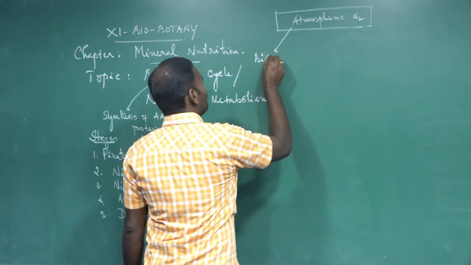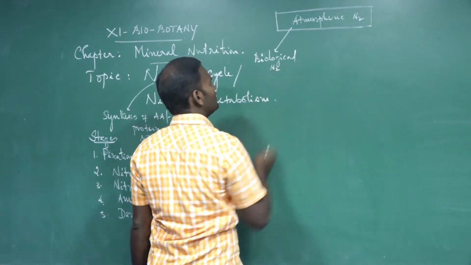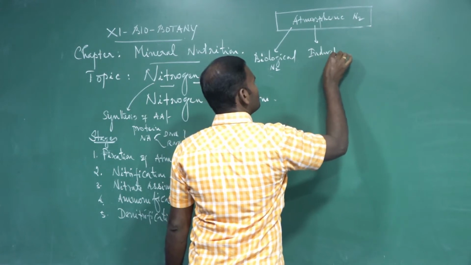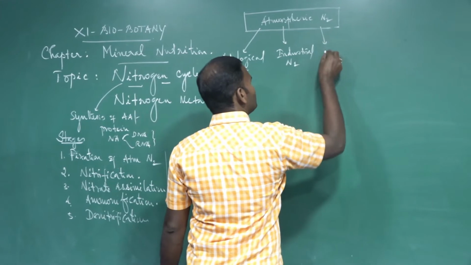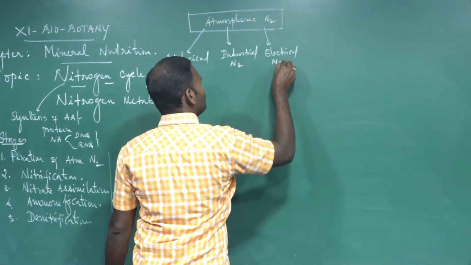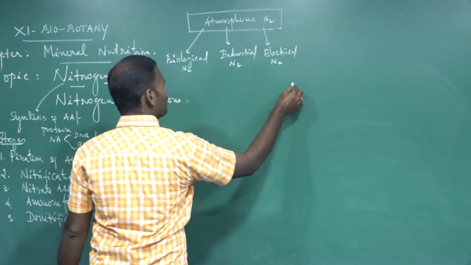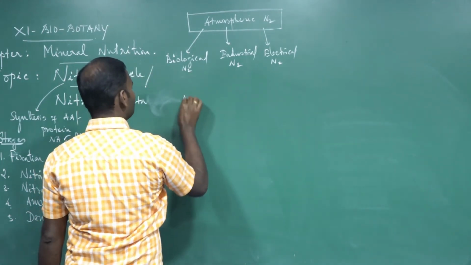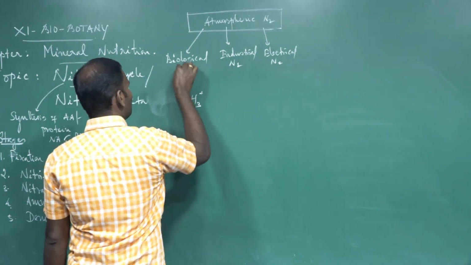It is involved, for example, in biological nitrogen fixation, industrial nitrogen fixation, and apart from that, electrical nitrogen fixation. Through this process, ammonium is formed. It is the first stable product, ammonium. The first stable product.